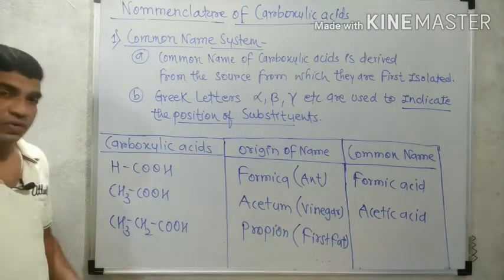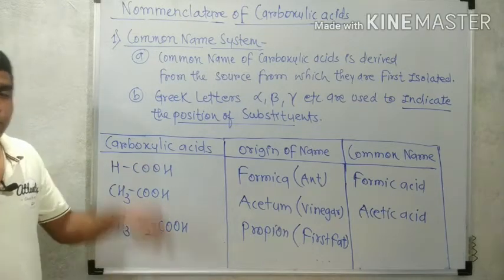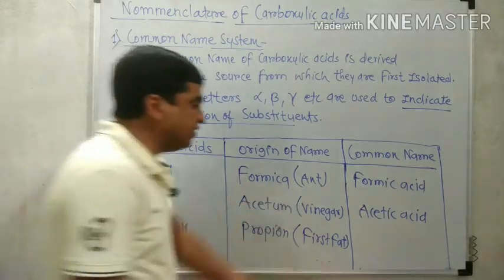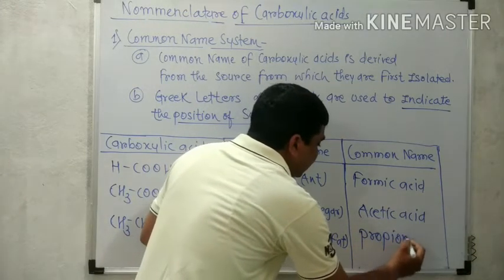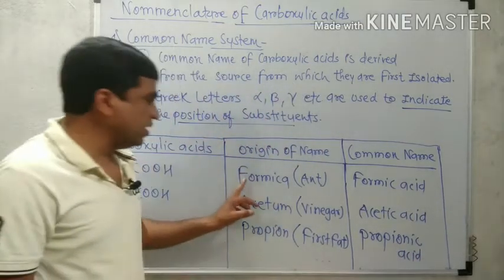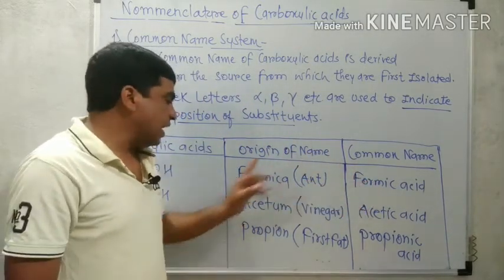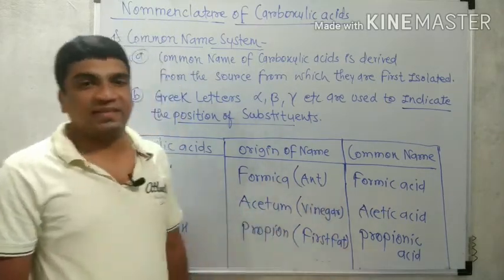So this acid is present in fat, that is propion. From propion it is propionic acid. Look: from formica, formic acid; from acetum, acetic acid; from propion, propionic acid.